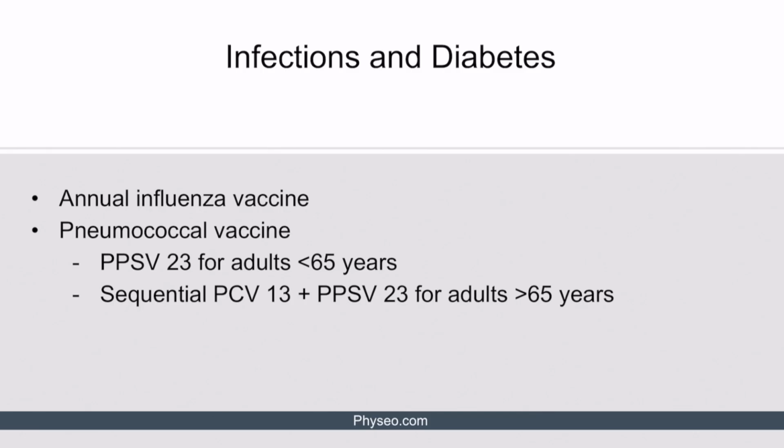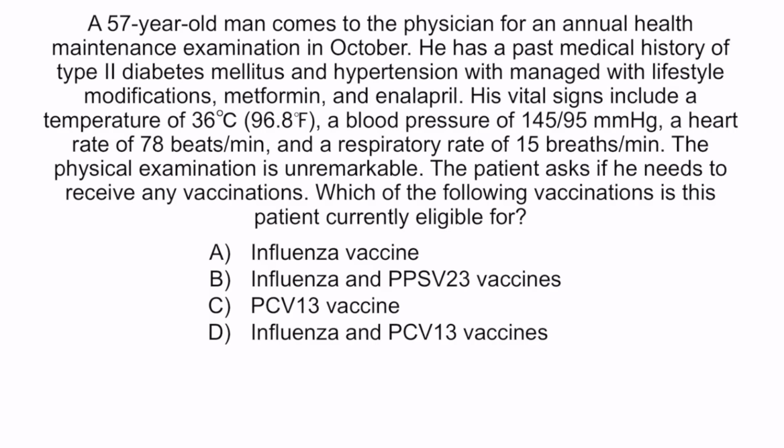All patients with diabetes need an annual influenza vaccination and pneumococcal vaccination. Adults less than 65 years old require the pneumococcal polysaccharide vaccine alone. Adults older than 65 are given the sequential pneumococcal conjugate vaccine followed by the polysaccharide vaccine. Let's end our lecture with a board-style question.